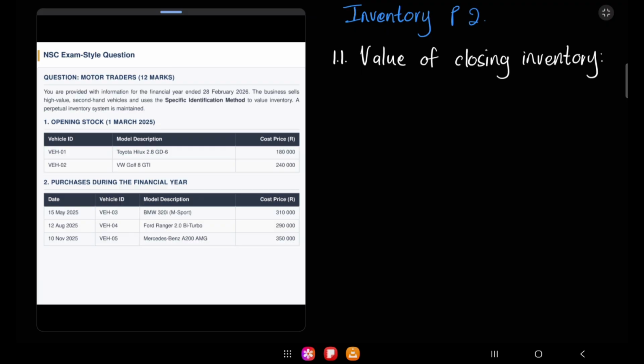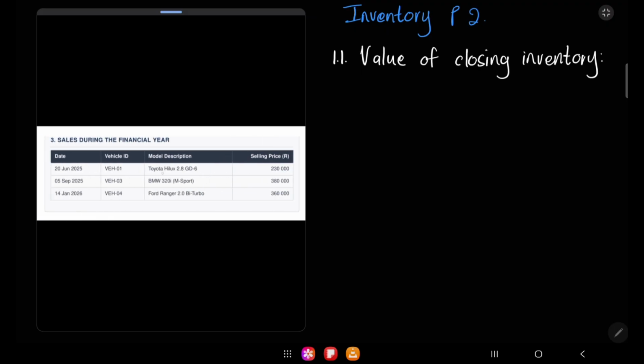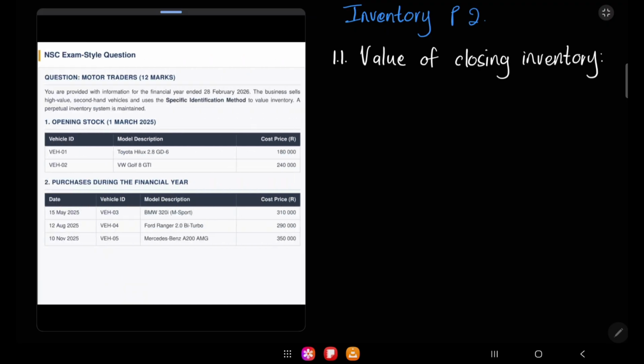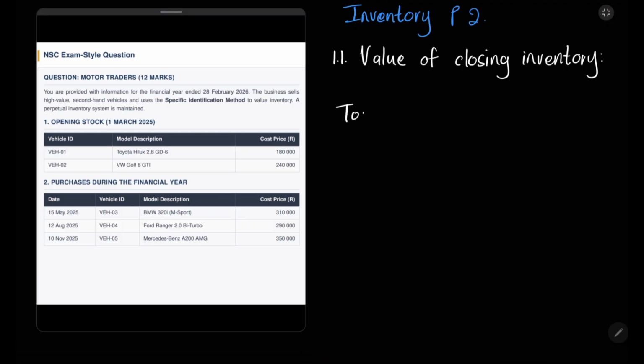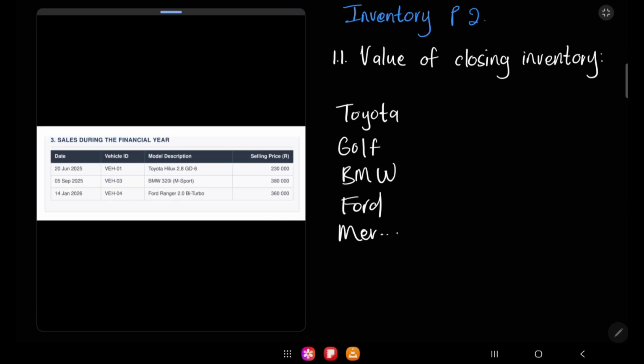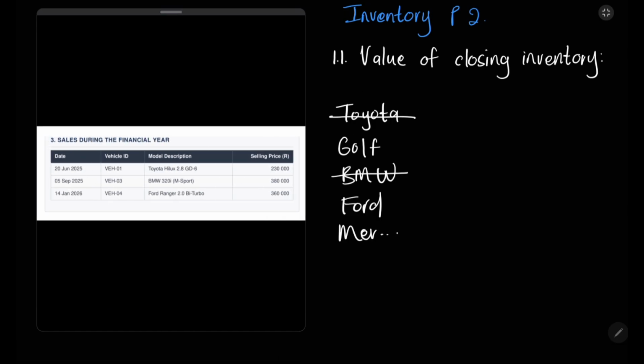Remember, we had a Toyota, a Golf, a BMW, a Ranger, and a Mercedes. We sold a Toyota, a BMW, and a Ford Ranger. Meaning, let's make a list. We had a Toyota, a Golf, a BMW, a Ford, as well as a Mercedes. We sold a Toyota, we sold our BMW, and we sold our Ford. So we still have the Golf and the Mercedes.